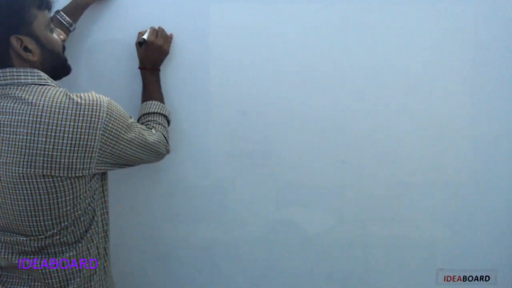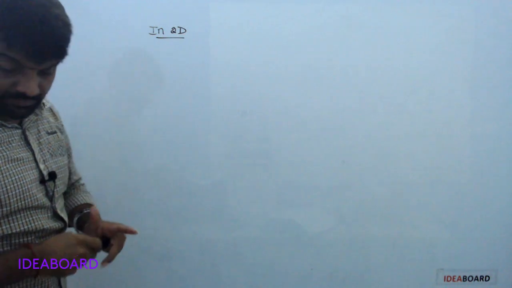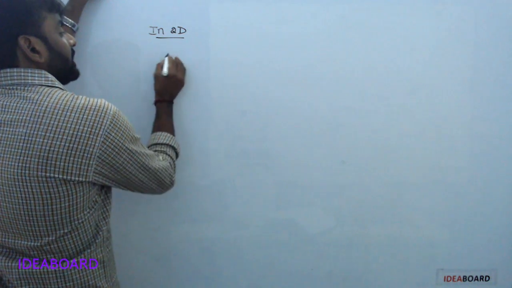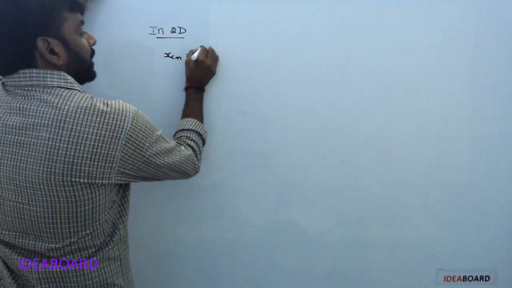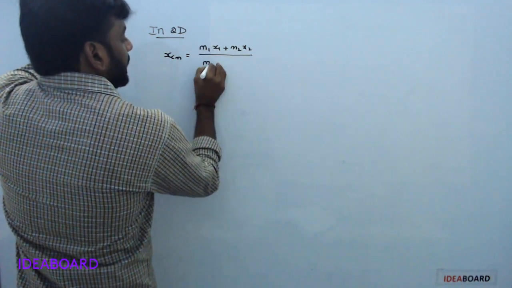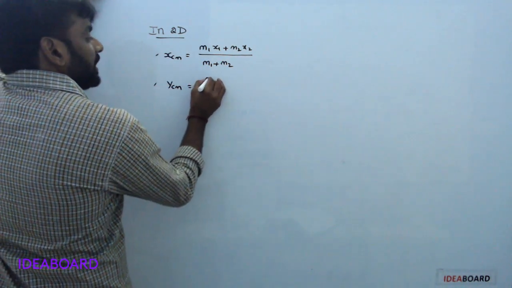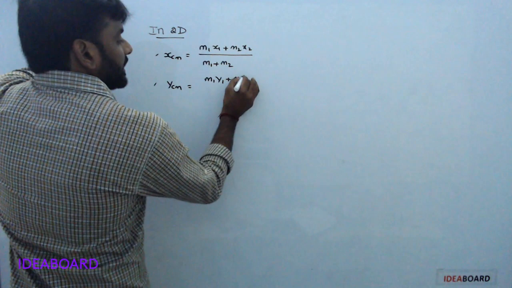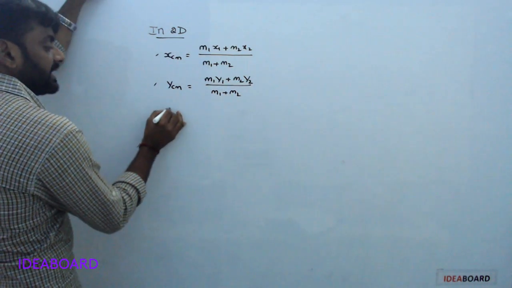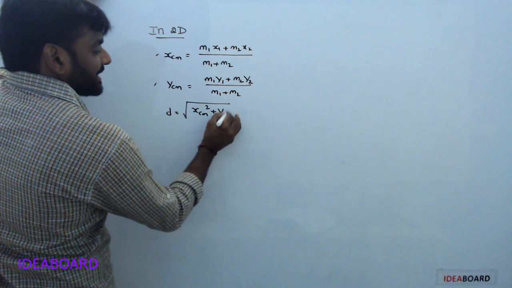Next, in two dimensions, xcm equals (m1 x1 plus m2 x2) by (m1 plus m2), and ycm equals (m1 y1 plus m2 y2) by (m1 plus m2). Distance from the origin is written as the square root of xcm square plus ycm square.